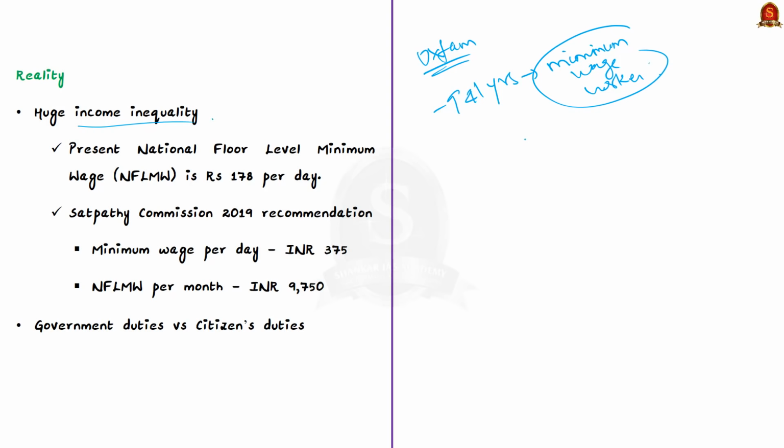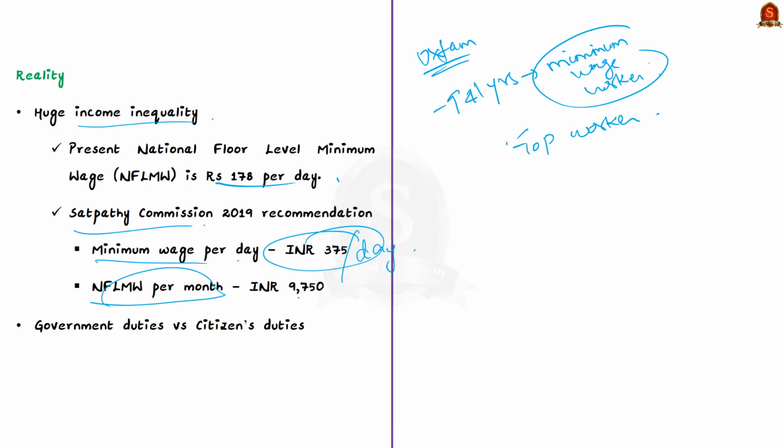See, the present national floor level minimum wage is rupees 178 per day. Here the government must at least implement the recommendation of the Satpathy Commission. This commission in January 2019 recommended changing the minimum wage to rupees 375 per day and national floor level minimum wage to rupees 9,750 per month. So the government, before stressing on its citizens to follow the duties, must first follow its duties mentioned in the DPSP and try to address inequality.